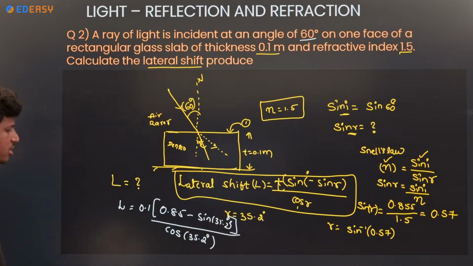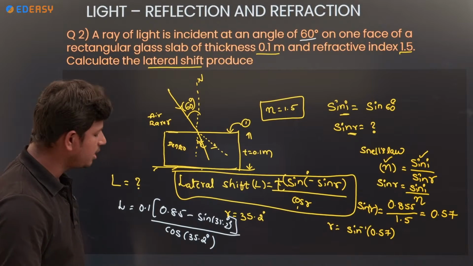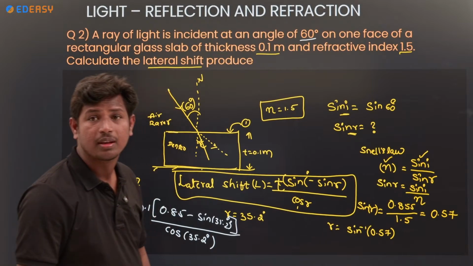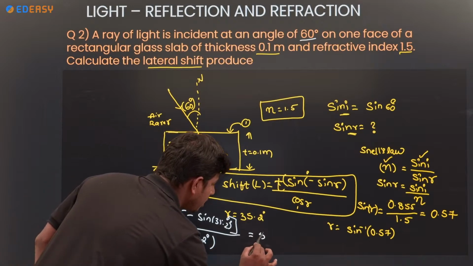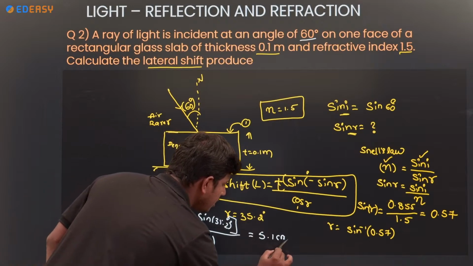So approximately how much lateral shift value will we get? Approximately you will get 5.1 centimeter.